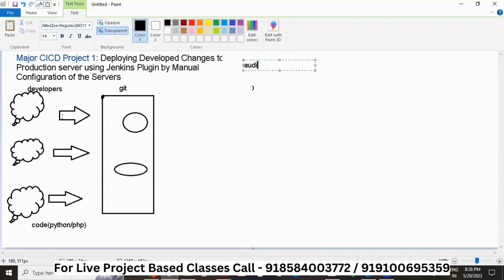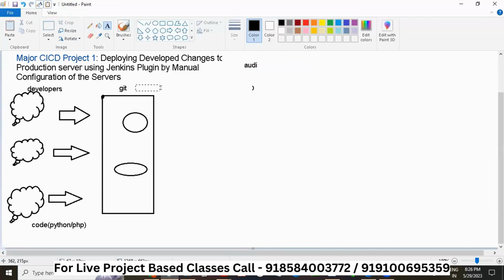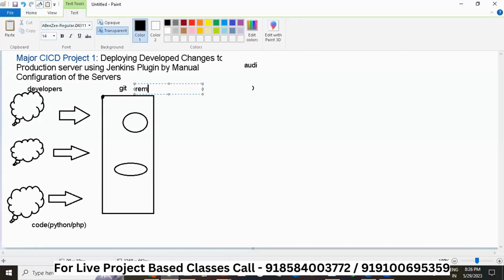From the local godown, it will go to this remote godown. You can also call this Git the remote godown, and where the developers write the code is the local godown. So this will go to the remote godown, which is also called the remote repo of the Git.